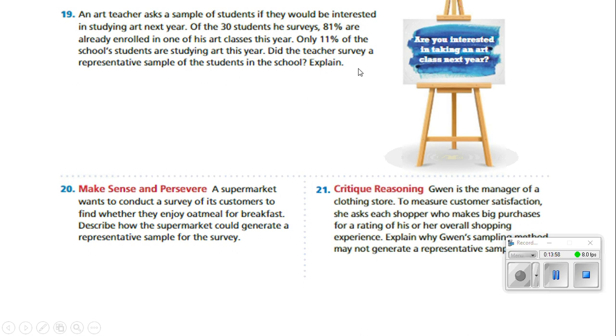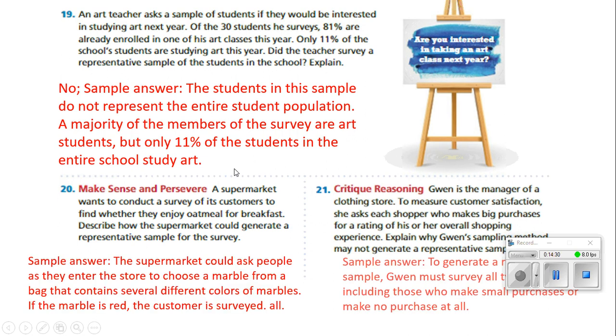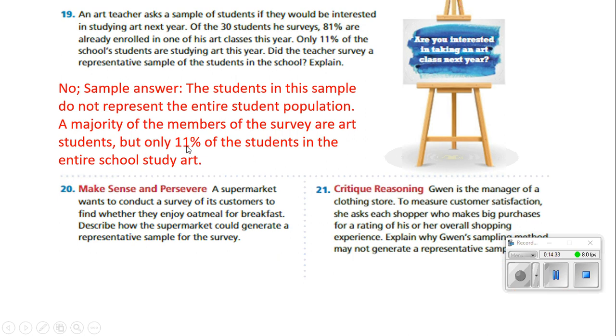Remember, representative sample means the people that he wants to ask. And he said that he wanted to see how many students were going to study art. So I'm going to say no. The students in this sample do not represent the entire student population. A majority of the members of this survey are art students, but only 11% of the students in the entire school study art. So how about the rest of the 89% of the people that they should have asked?